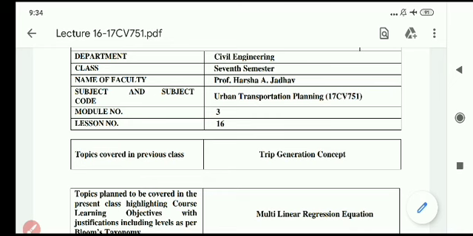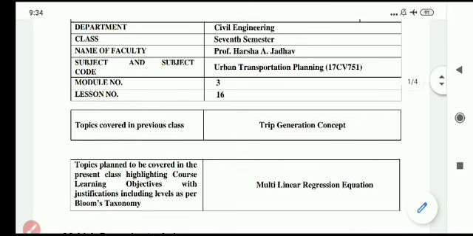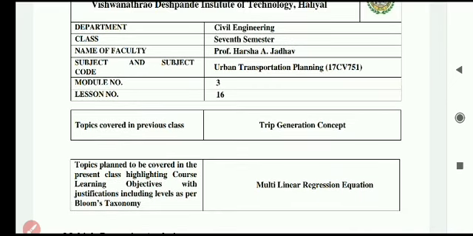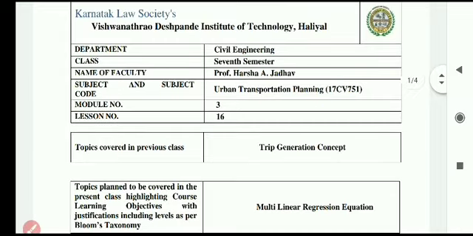So this is all we discussed in the last class, and in today's class we will focus on MLR, under module number 3 and lecture number 16: the multilinear regression equation. What do we mean by MLR, multilinear regression equation? This correlation and regression concept we use to relate two variables or two concepts. It comes under statistics.